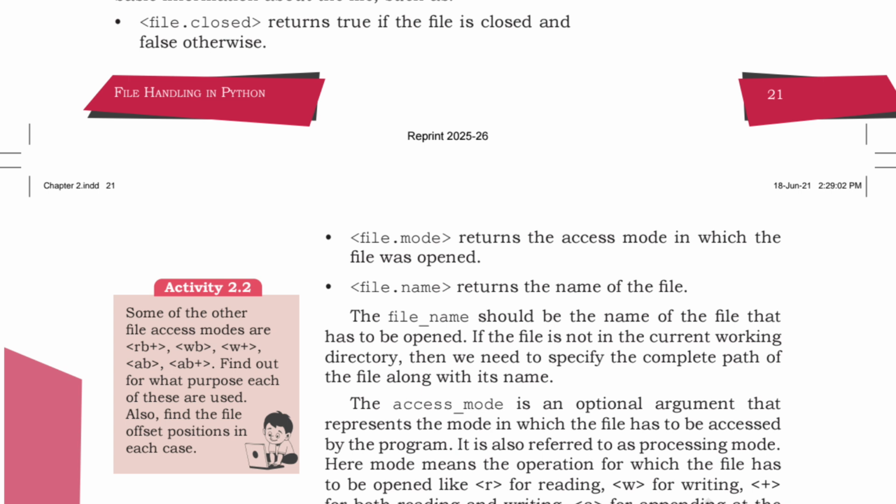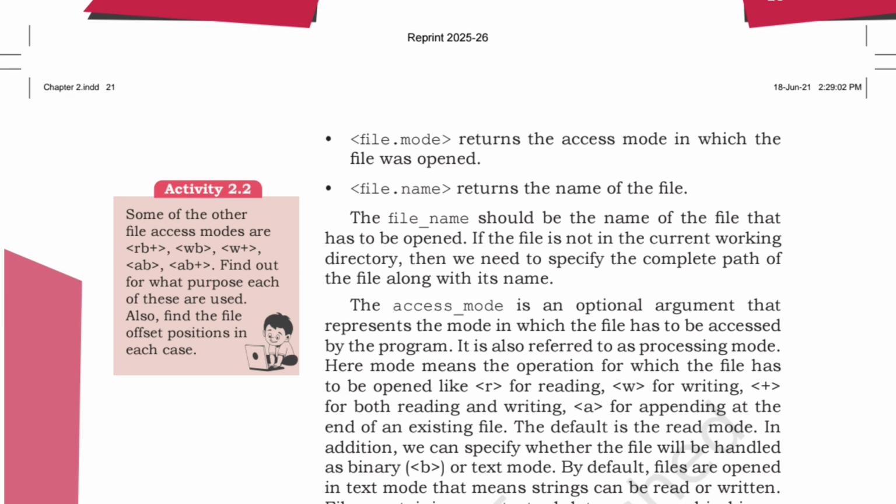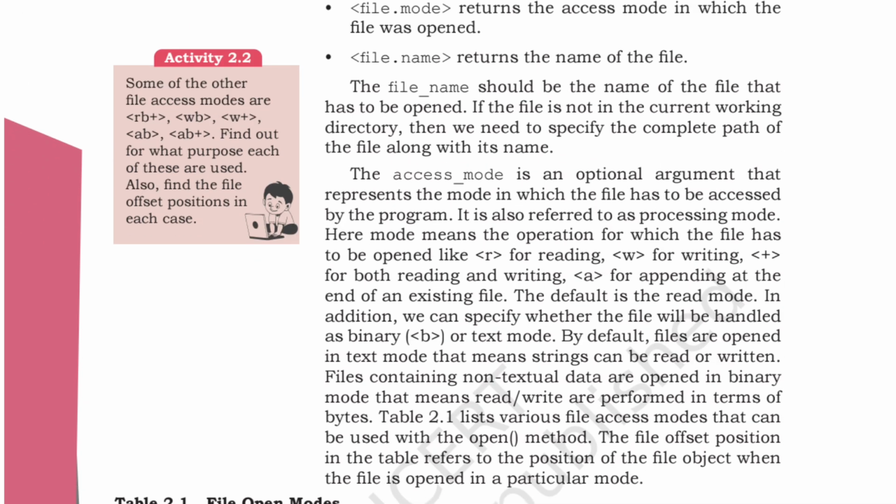And mode, access mode will be returned name of the file. The file name should be the name of the file that has to be opened. Okay, if the file is not in the correct working directory, then we need to specify the complete path of the file along with the name. We have to write the name of the file. Then access mode, in access mode what?